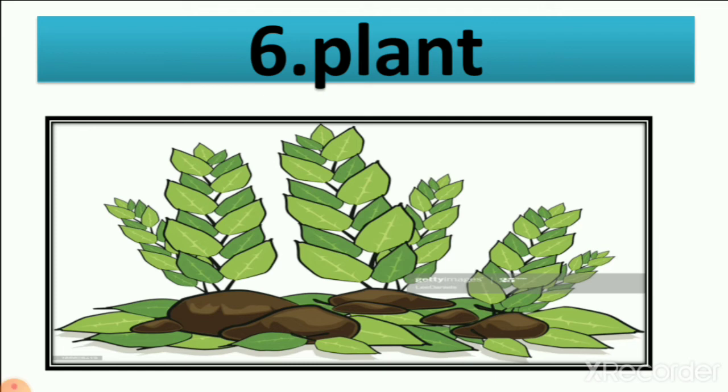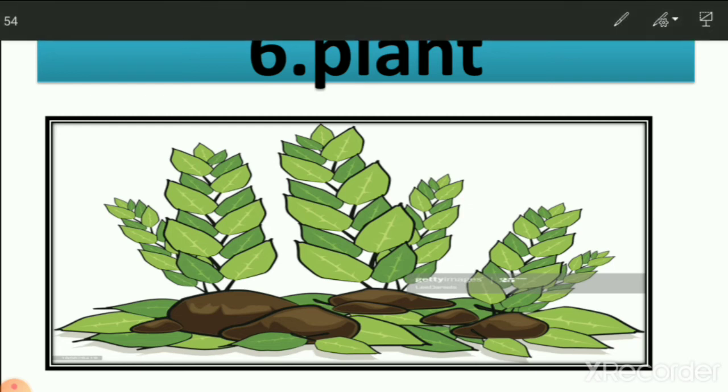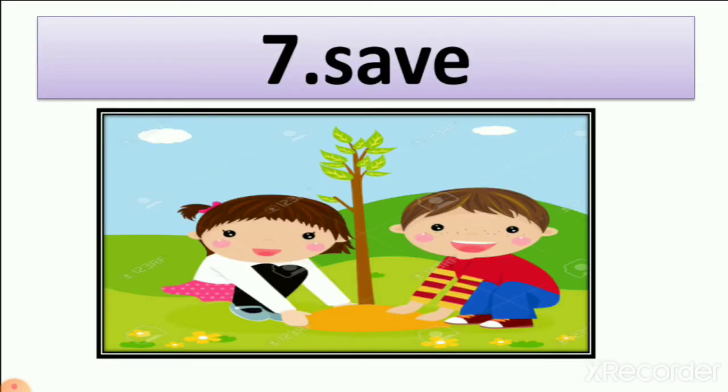So here you can see small plants. If your house is very small, you can grow small plants in a pot. So these small plants you can see here. Number 7, save, SAVE. So this one boy and one girl, what are they doing? They protect the tree. So it means we should save trees.